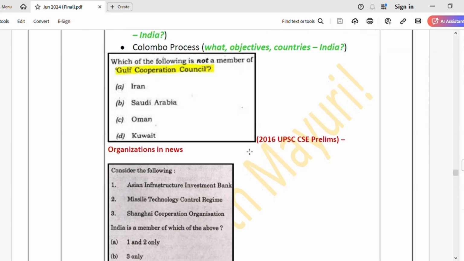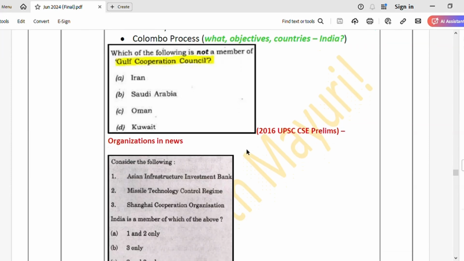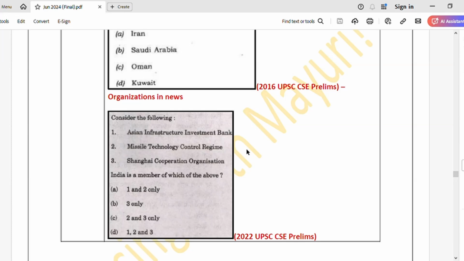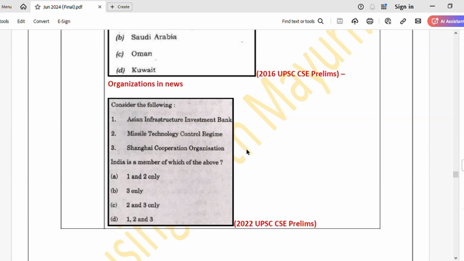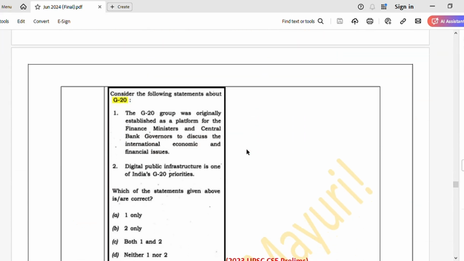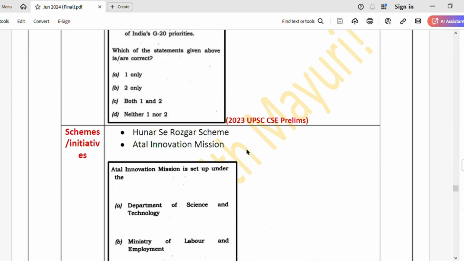See the questions that I've attached here. They might ask, which of the following is not a member of the Gulf Cooperation Council? So for a few important organizations, if you know the countries, it'll be easy to answer such questions. Okay, then see the next question. India is a member of which of the above? I told you, right? So just see for all the organizations if India is a member or not. Then one question on G20 is asked.